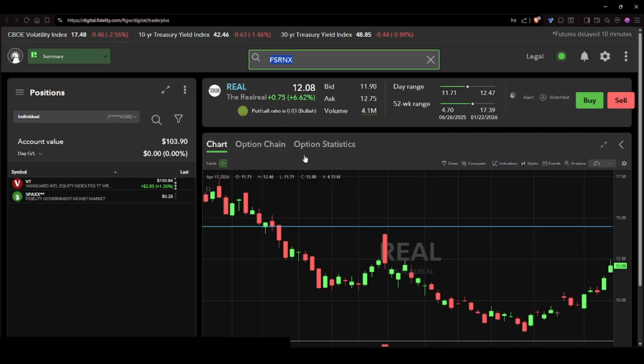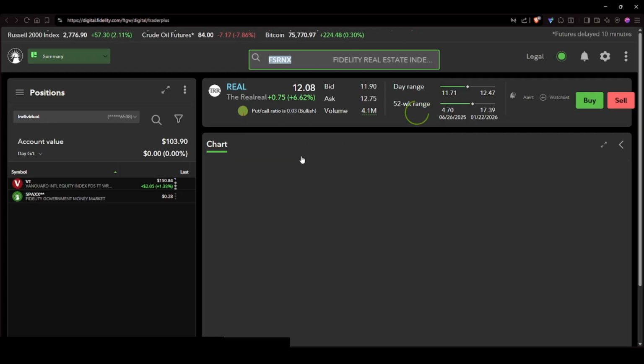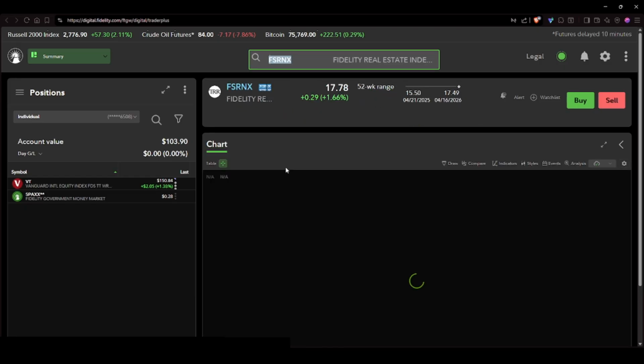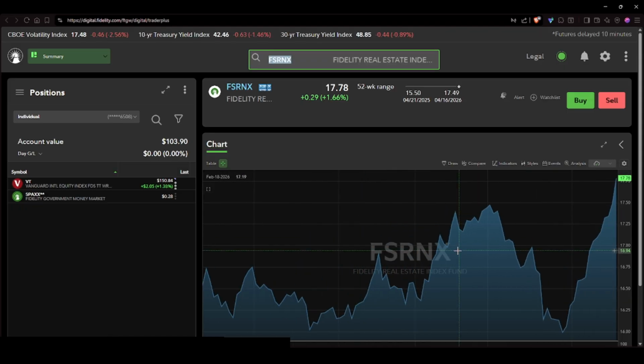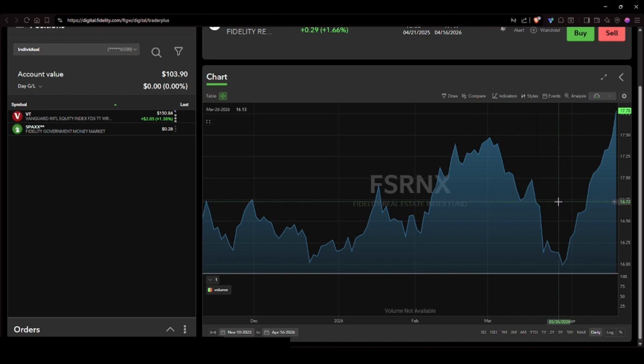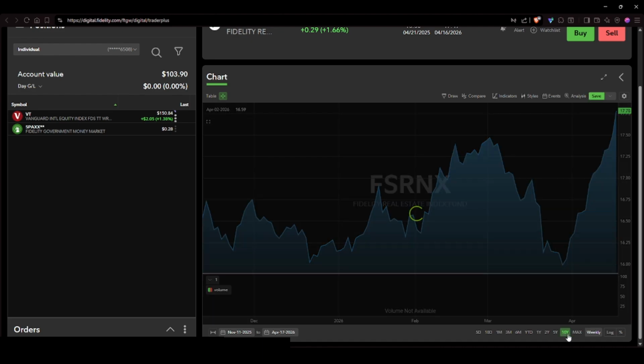Once you have selected your investments, it is essential to conduct thorough research. Look into market trends, property values, and the overall economic conditions that can affect real estate prices. Utilize Fidelity's research tools and resources to gather data and analyze potential investments. This knowledge will empower you to make informed decisions and optimize your investment strategy.